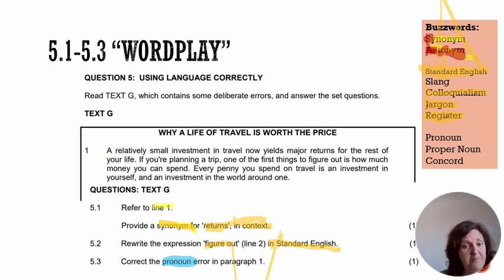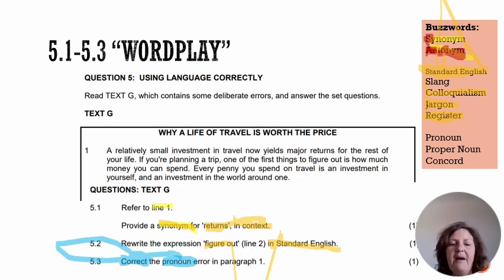All right. And the question word here is correct, guys. Different to identify. Please always be aware of your question words, even in question 5. So when they tell you to identify something, they're wanting you to point out the mistake. And they're wanting you to show me this is what's wrong right here. Whereas when they tell you to correct the error, they're telling you that they want you to fix it. So the instruction here becomes quite important.